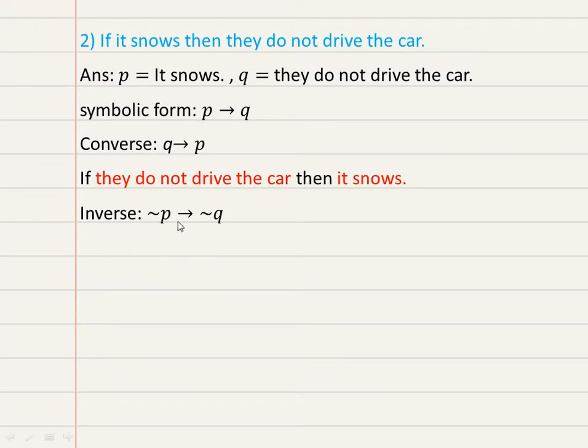Inverse means negation P implies negation Q. Negation of P: it snows, its negation, and then negation of Q. So how will you get? If it does not snow, it does not snow means it is the negation of P. Then they drive the car. They drive the car is the negation of they do not drive the car. See carefully here. So this is the inverse of the given statement.